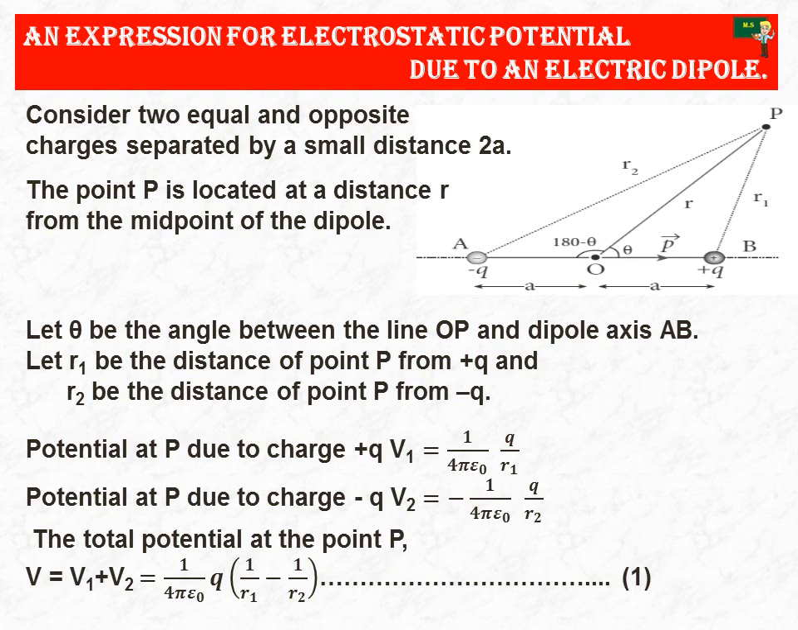If you combine the values of V1 and V2 as V, then we get 1 by 4 pi epsilon 0 q as a common factor, times 1 by r1 minus 1 by r2. Now we have to find the values of 1 by r1 and 1 by r2, and substitute them in equation 1. Then only you can find the final expression for the electrostatic potential due to an electric dipole. Is it easy for you, students?